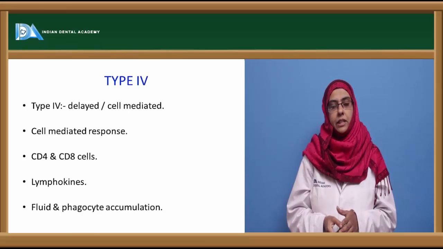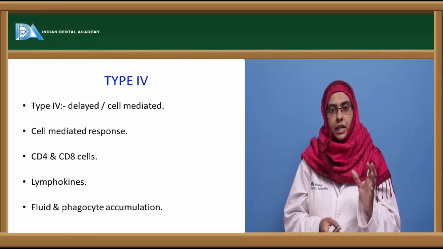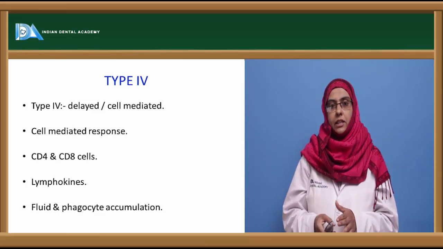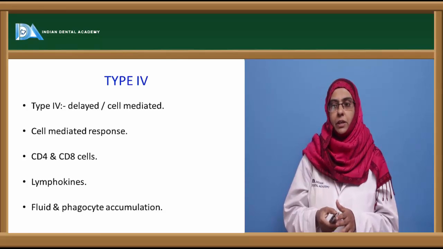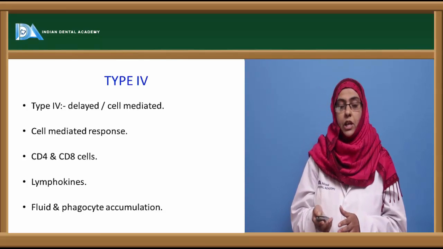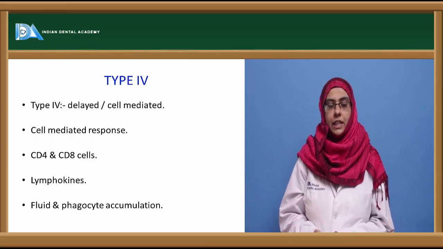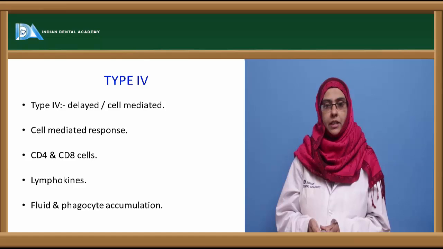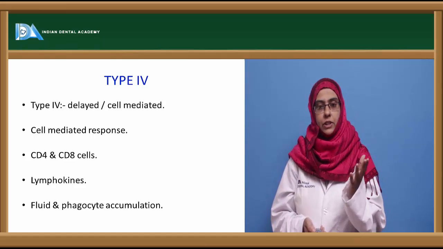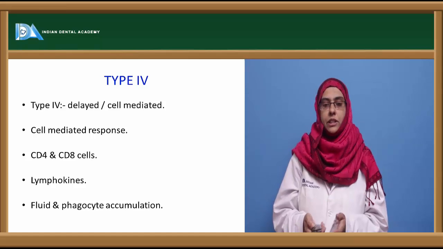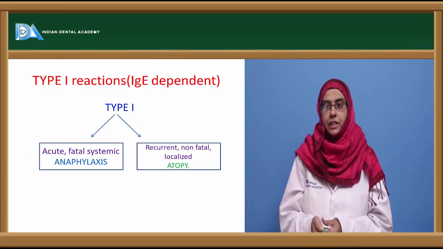When they get activated, they can release lymphokines following contact with the allergen, and then they help in fluid accumulation and phagocyte accumulation. Due to the excessive accumulation of fluid and phagocytes, granulomas can be formed, and they usually interact with the common allergen and induce this cell-mediated type of hypersensitivity reaction.